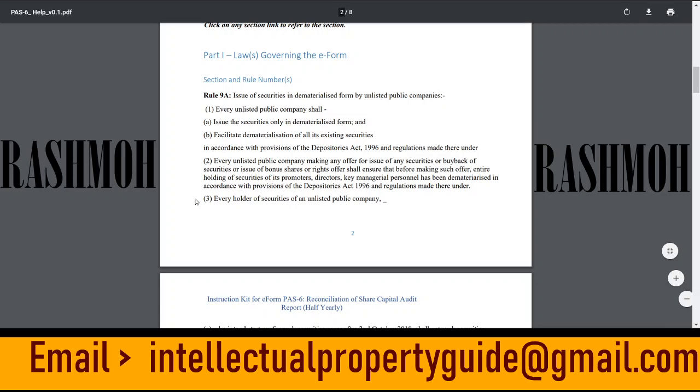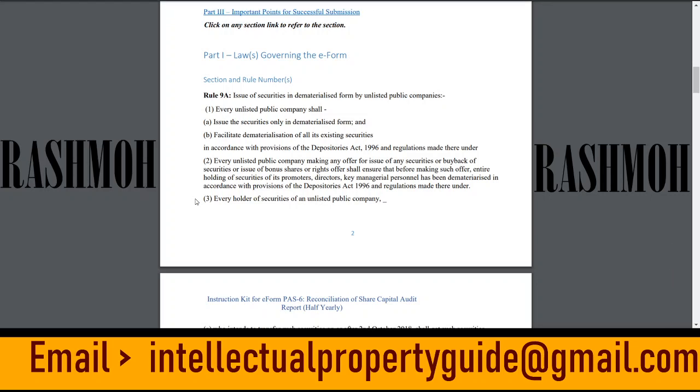Now, Rule 9A, second point. Every unlisted public company making any offer for issue of any securities or buyback of securities or issue of bonus shares or rights offer shall ensure that before making such offer, the entire holding of securities of its promoters, directors, and KMPs, which is key managerial personnel, has been dematerialized in accordance with the provisions of the Depositories Act 1996.